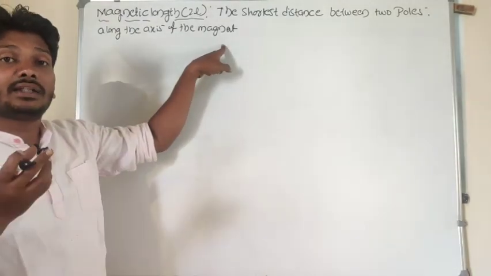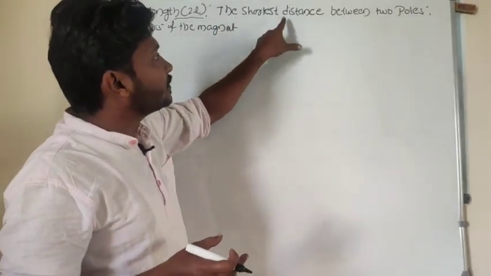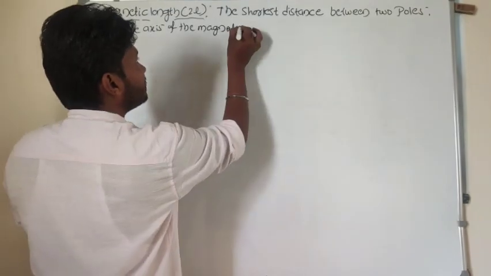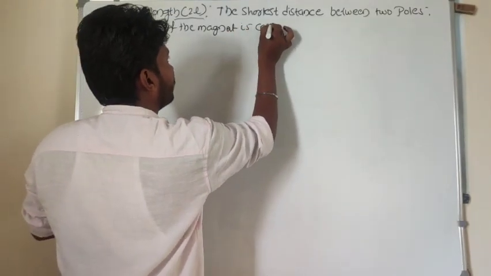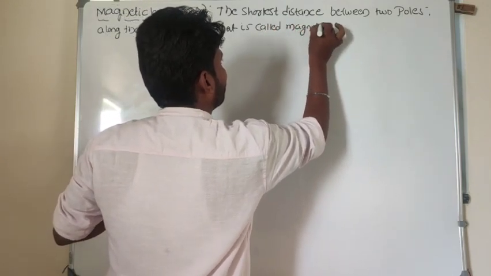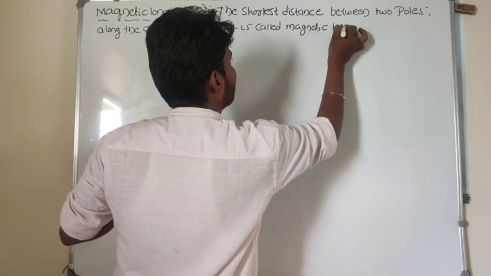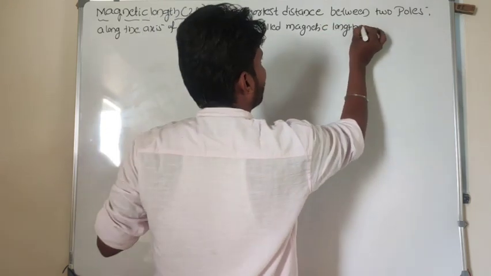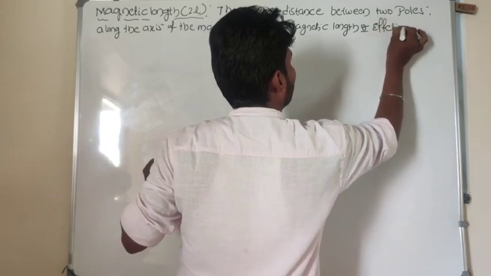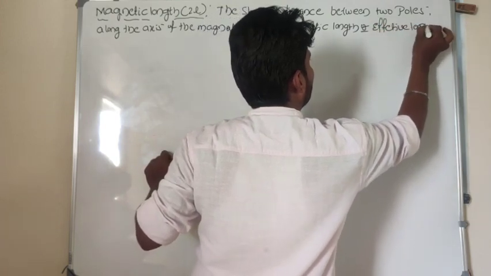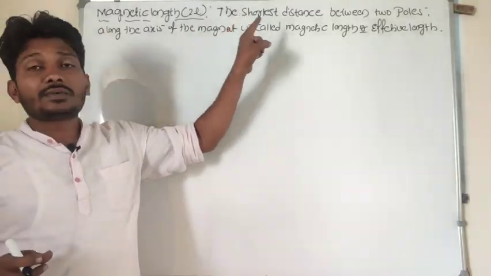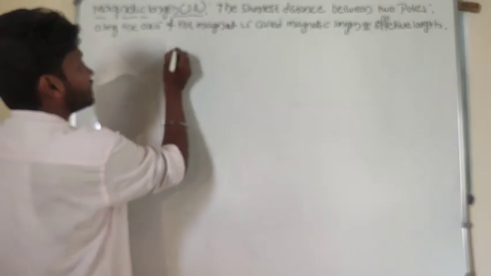What is magnetic length or effective length here? The shortest distance between the two poles along the axis of the magnet is called magnetic length, or also we can call this effective length. So what does this mean here? The shortest distance between two poles along the axis of the magnet.